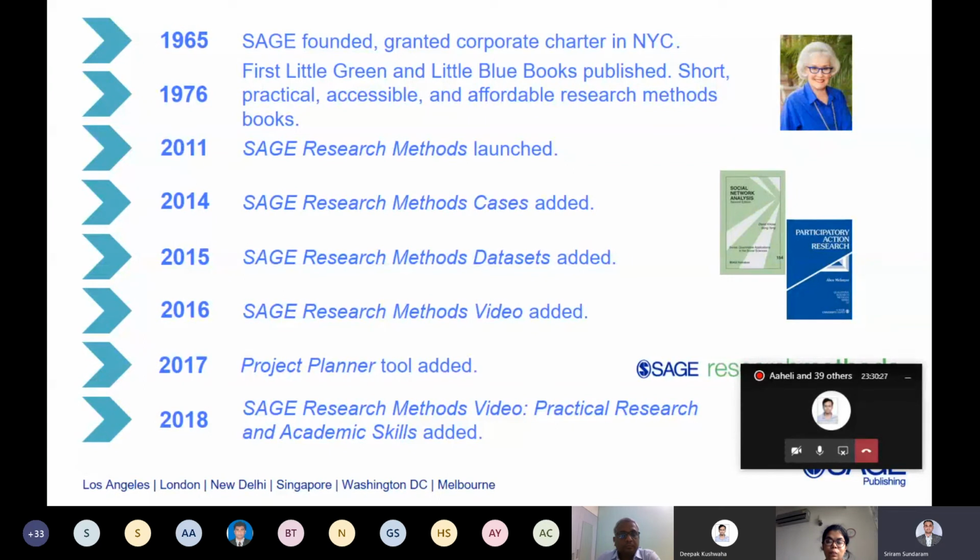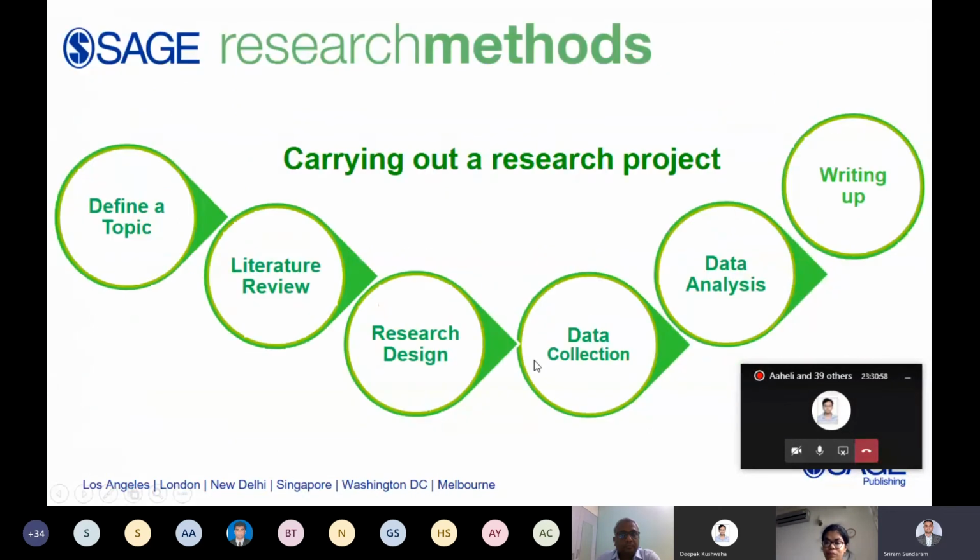Then we felt that scholars and professors would need clean, noise-free data sets to teach research methodology to their students, so we added data sets from authentic sources in 2015. Slowly we moved to video content in 2016, and from 2017 on we started adding a lot of research tools. So right now we stand at a database with around 4,000 plus varieties of content.